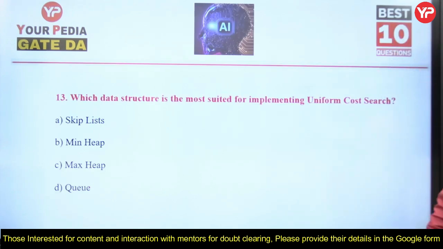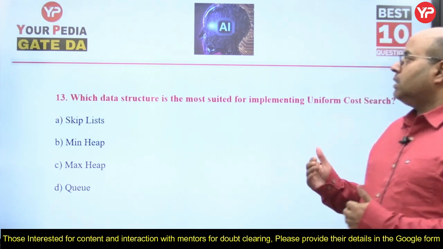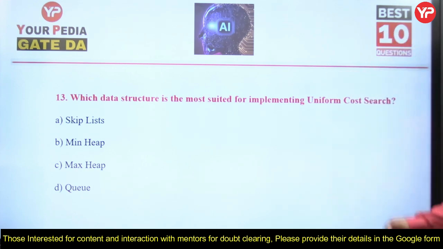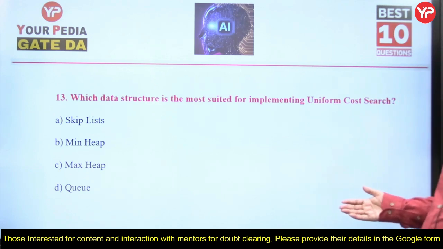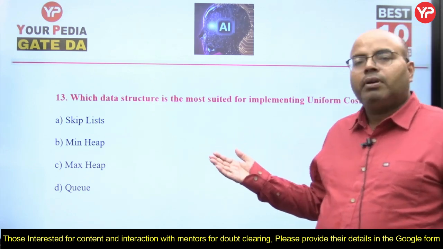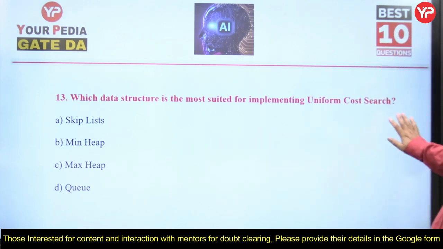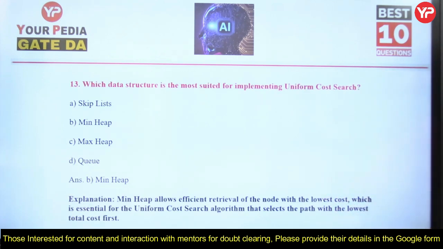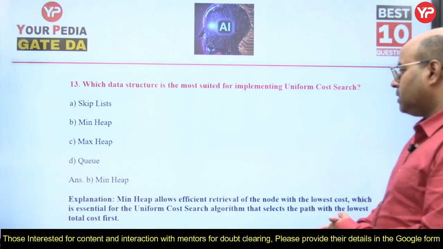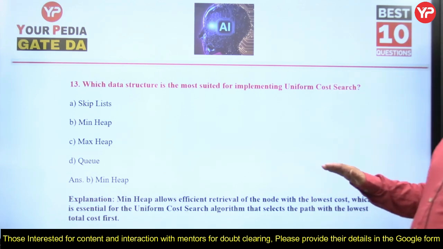Now, which data structure is the most suited for implementing uniform cost search? Skip list, minimum heap, max heap, queue. So here the answer is the minimum heap, because in the heap data structure the costs are organized like this. A minimum heap allows efficient retrieval of the node with the lowest cost, which is essential for the uniform cost search algorithm that selects a path with the lowest cost.